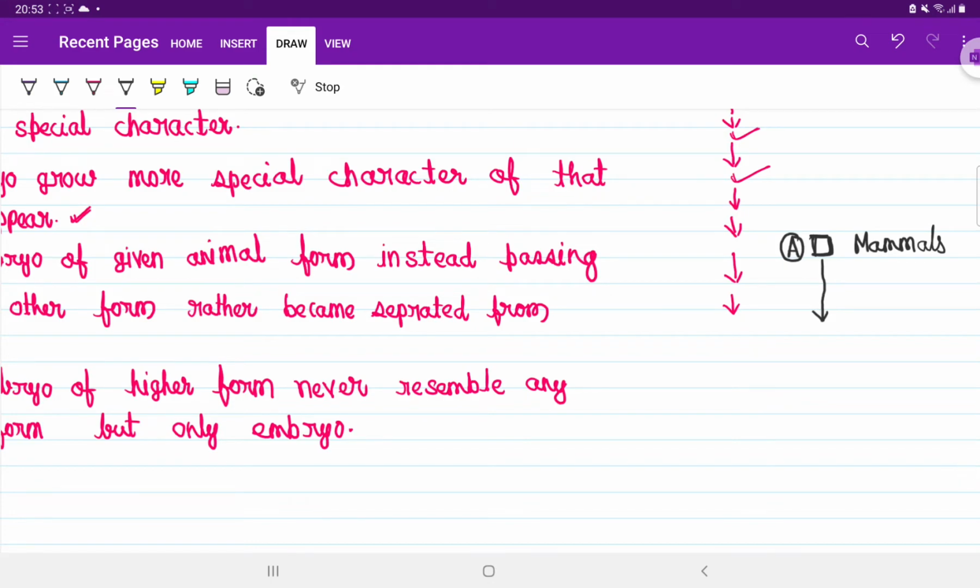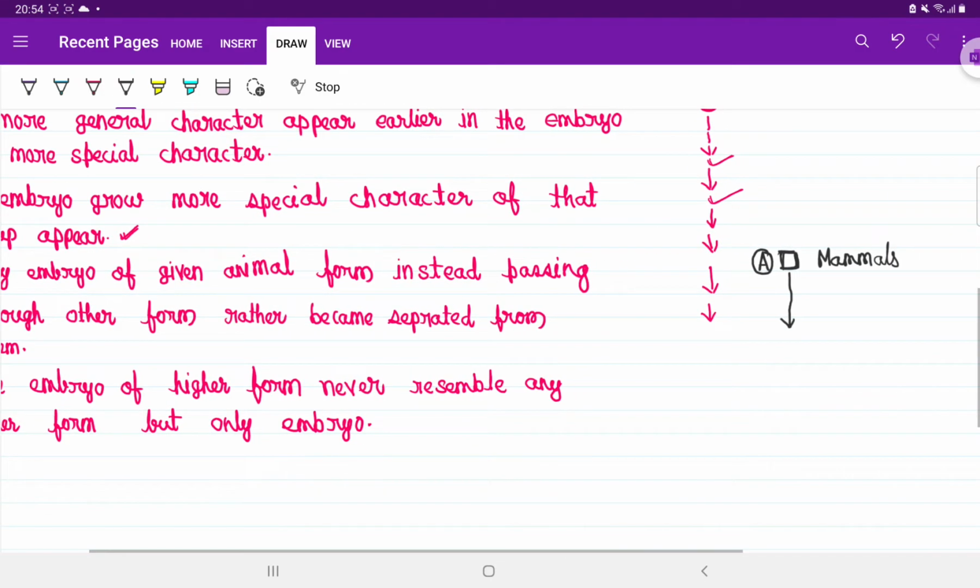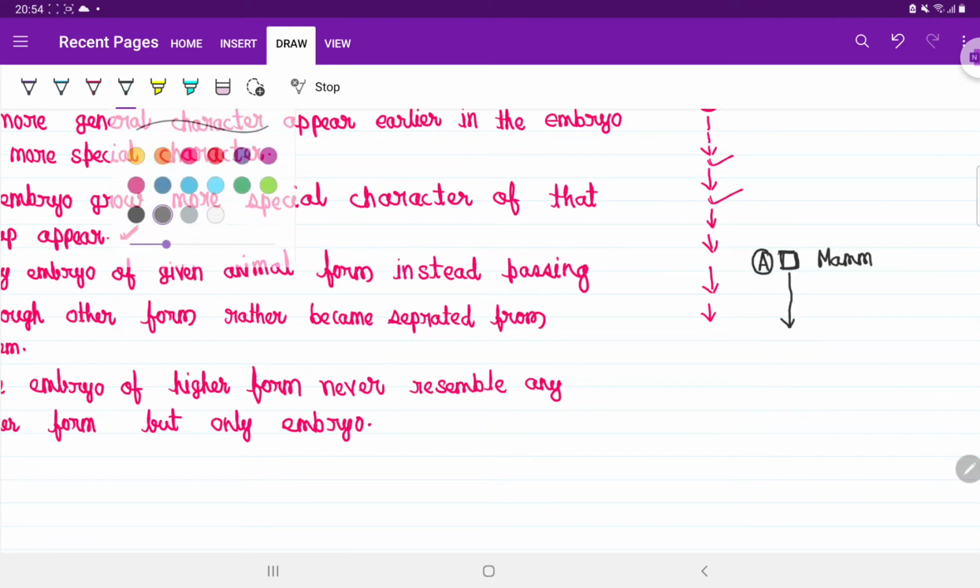According to Ernst Haeckel, the presence of gills represents adult fishes. But according to von Baer, gills will be present, but this mammal will never show the character of an adult fish.